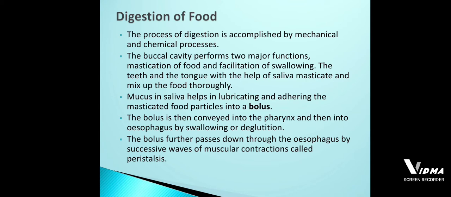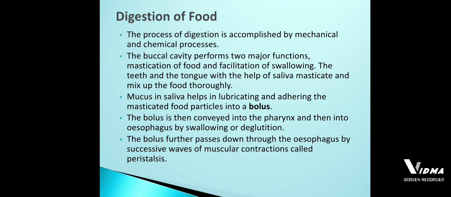That bolus is moved from your buccal cavity to the pharynx, from the pharynx to the esophagus. As the esophagus, the food pipe, is longer in length, the bolus moves across its length with the help of peristaltic movement.